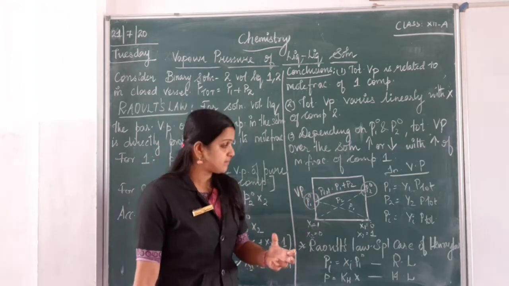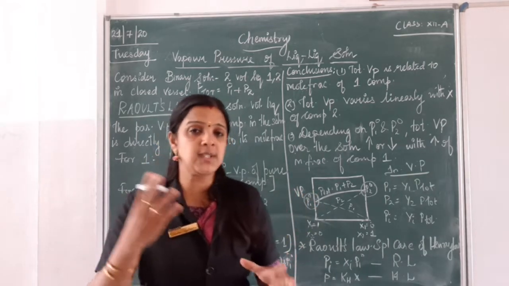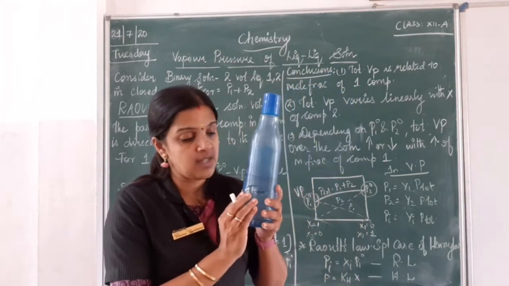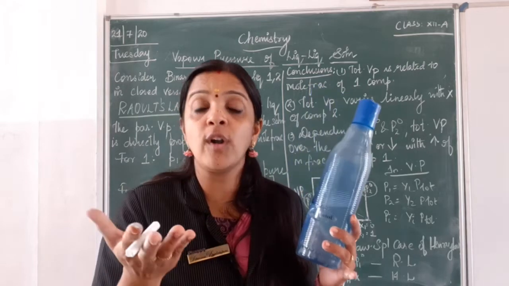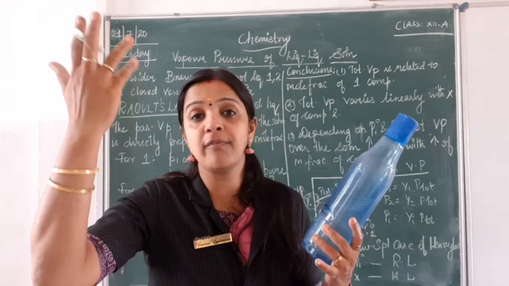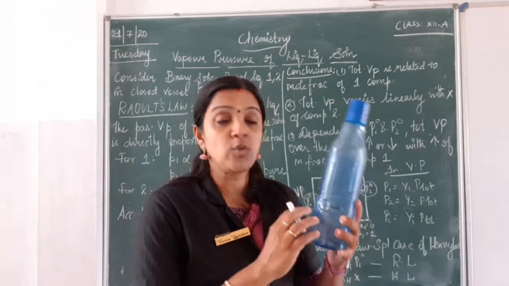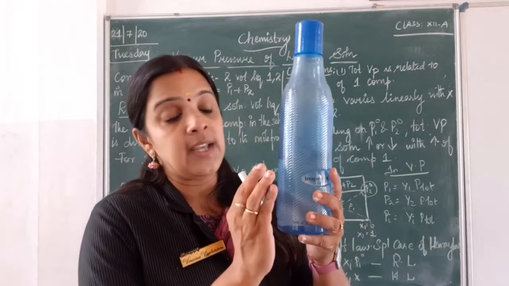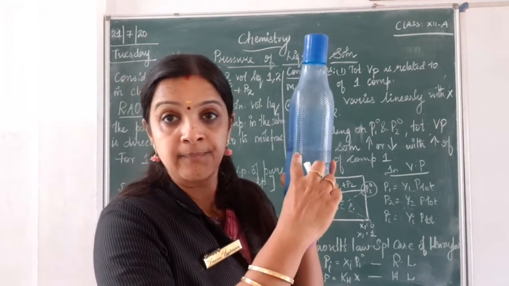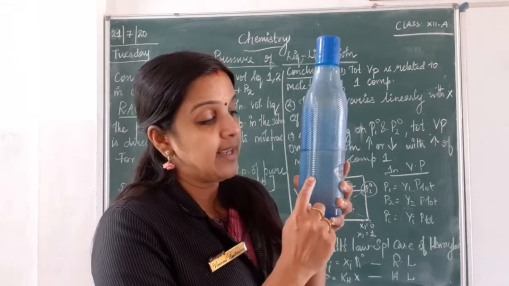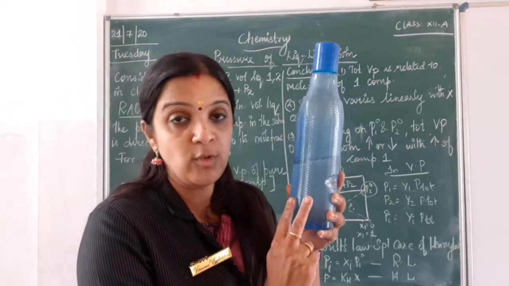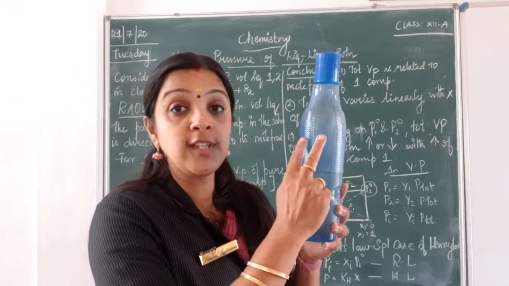From this graph, he was also pointing out the most important thing, children. As I told you, this is my solution. I have two components, assume. We know water and alcohol, if they are present, both are volatile. Water can get converted to the vapors, water vapors, right? So what happens in this case is, assume I have two components here in this part, right? I have x1 and x2 be the mole fraction of those two components, right? 1 and 2. Assume both are volatile.